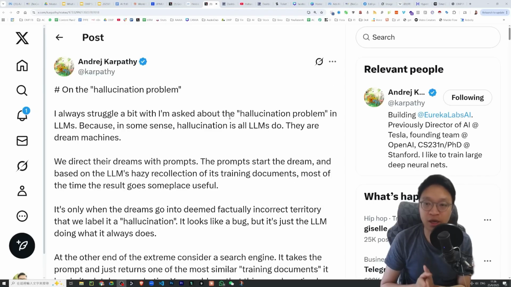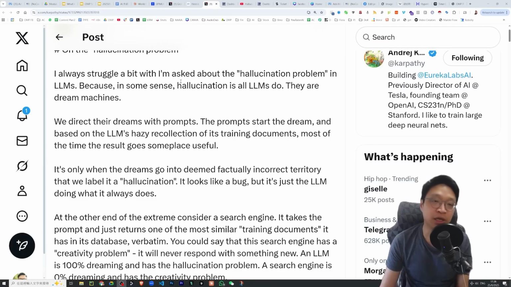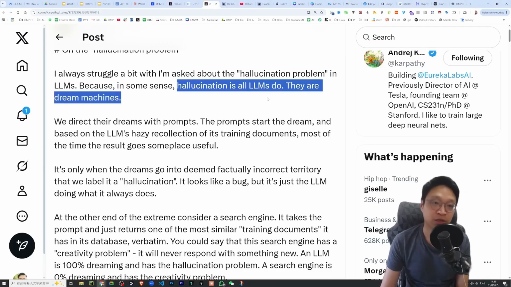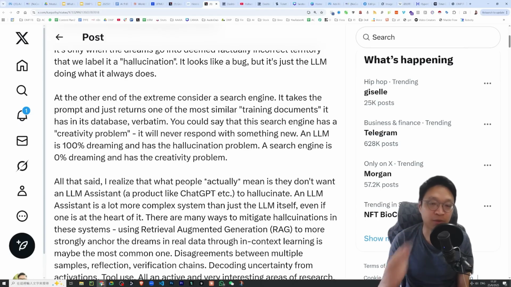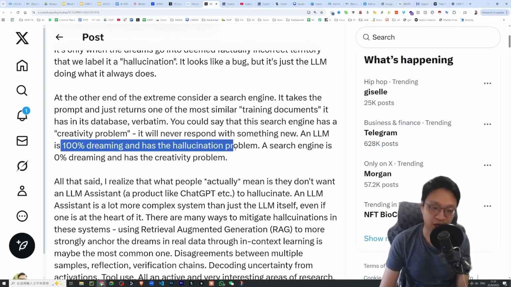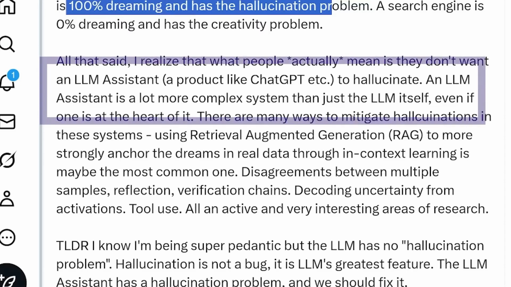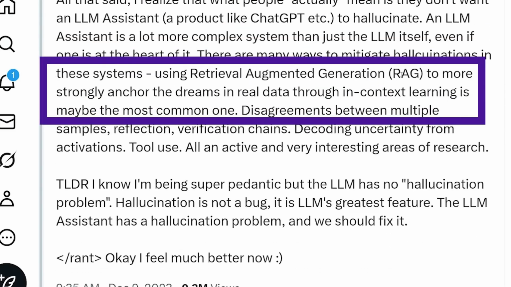Here, let me quote an article by Andrej Karpathy, one of the co-founders of OpenAI, to respond to this question. He mentioned that hallucination has always been something LLMs do. They are essentially dream machines. He also shared a very interesting perspective. He compared LLMs to search engines. Search engines have no creativity. They hallucinate 0%. In contrast, language models are, in essence, dreaming at 100%. They are constantly hallucinating, and that's their very nature, their fundamental characteristic.